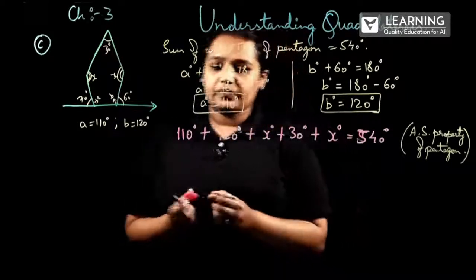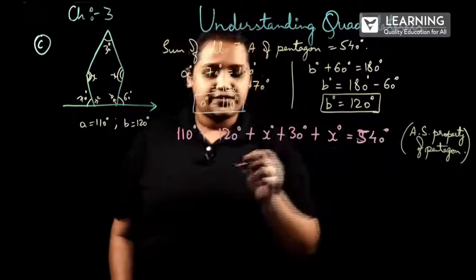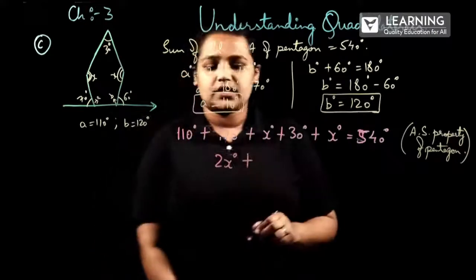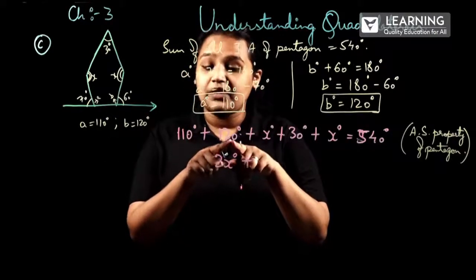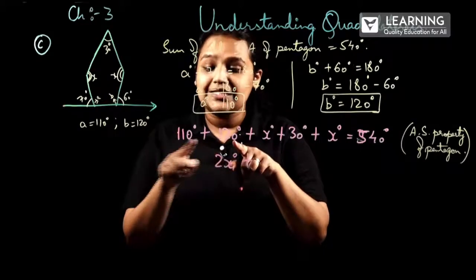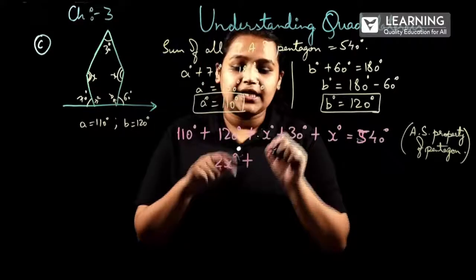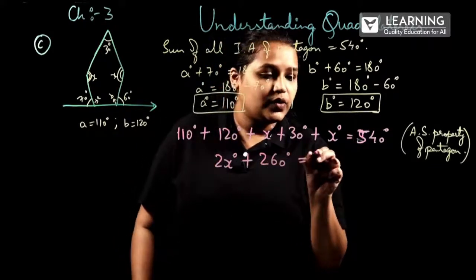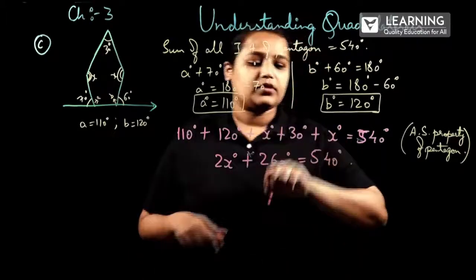So, now x and x is there. So, like terms, we will add first. It will become 2x degree plus 110 plus 120 is how much? It is 230. 230 plus 30 is 260, is equal to 540. Correct?